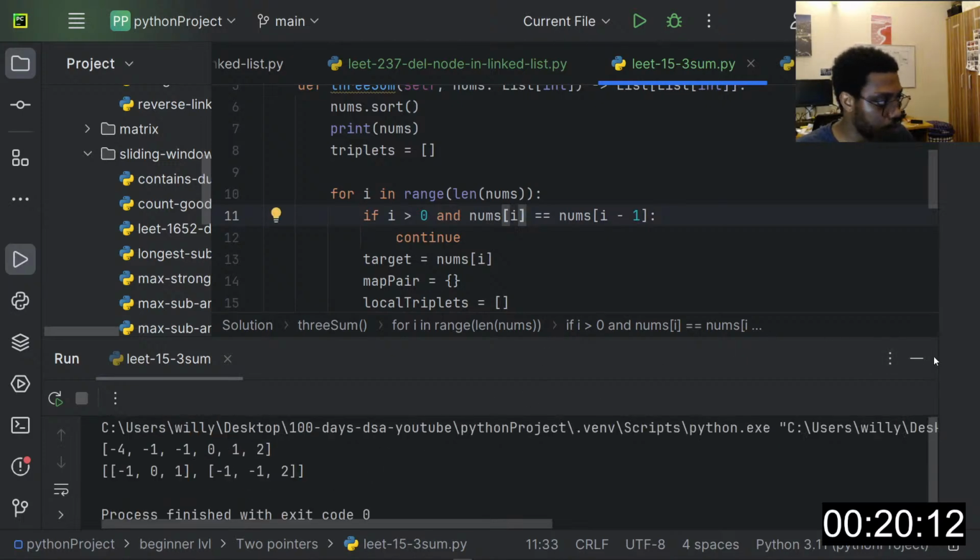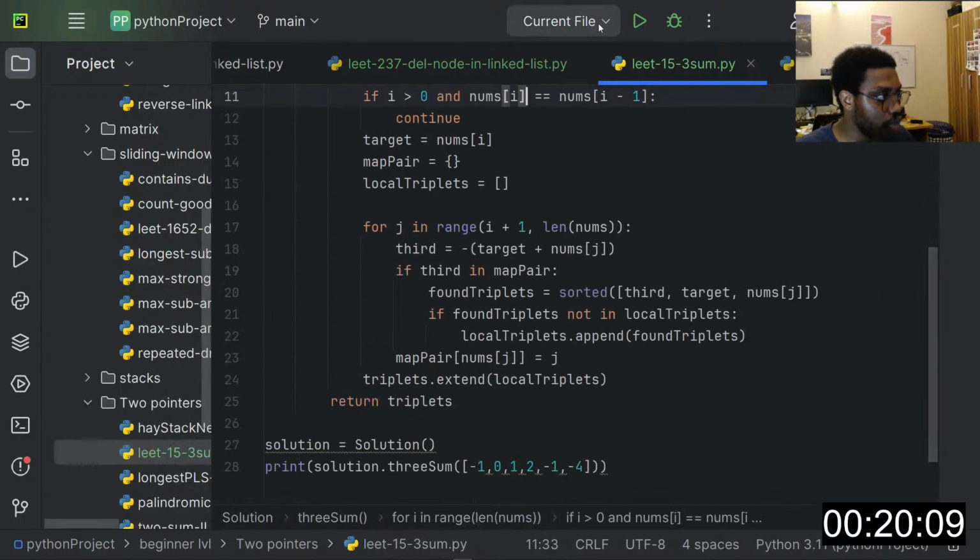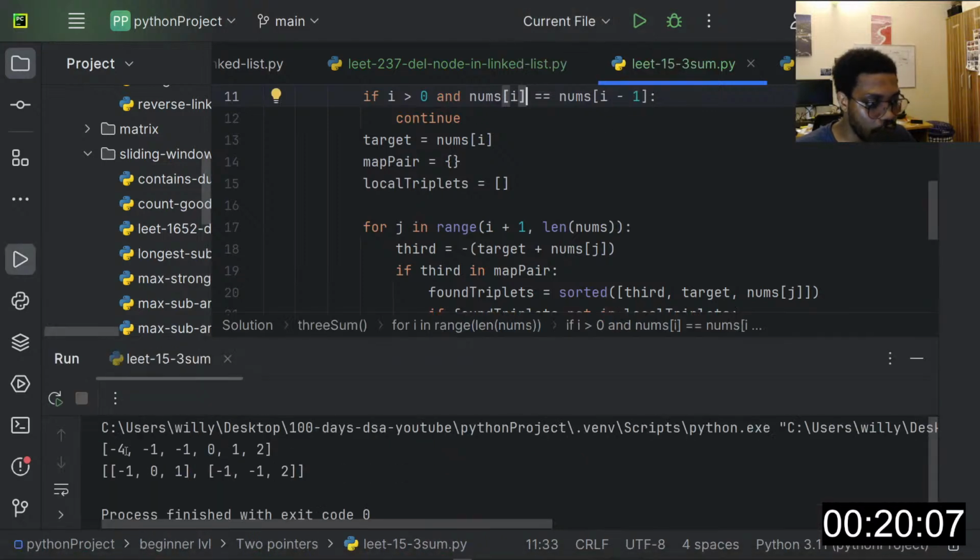Okay, so when we print nums, you can see we have the array like this. So we have -4, -1, -1, 0. Now you can see we have -1 twice. We can set our target, right? Because we calculate the 3 sum by choosing a target, and then we'll find the next 2 values, right? So if we chose our target as 1 before previously, we don't need to set our target to 1 again, because that means we'll have duplicated values, right?